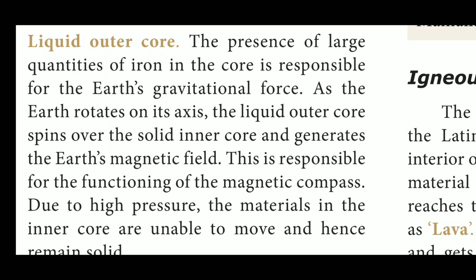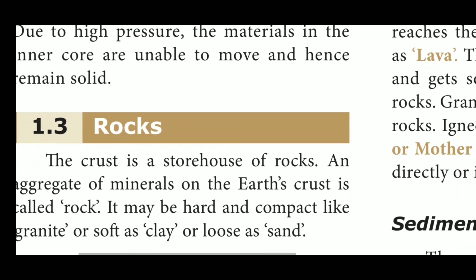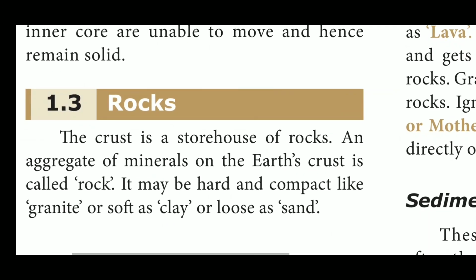So here there are two types of core: one is the inner core and the other is the outer core. The inner core is solid in nature, and the outer core is liquid in nature. In the core, two elements exist: one is nickel and the other is ferrous. Ferrous means iron. So that is the reason Earth has the gravitational force. And also Earth rotates on its own axis.